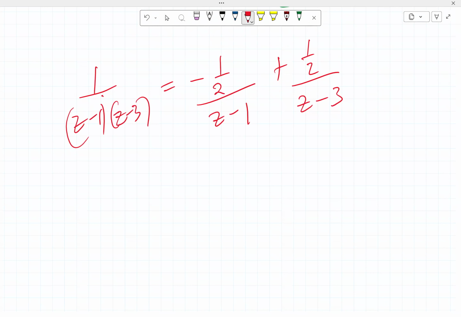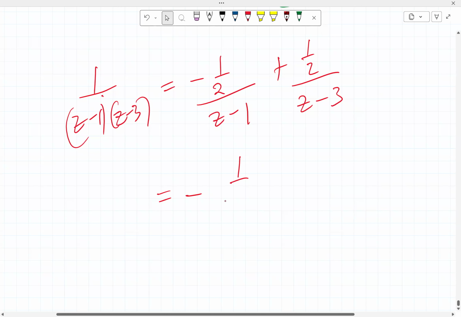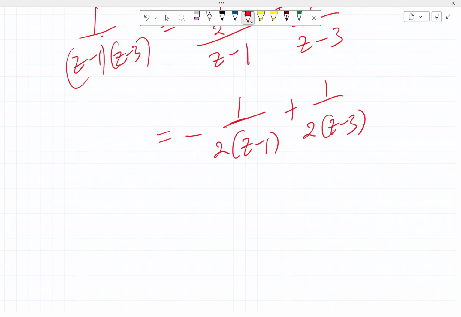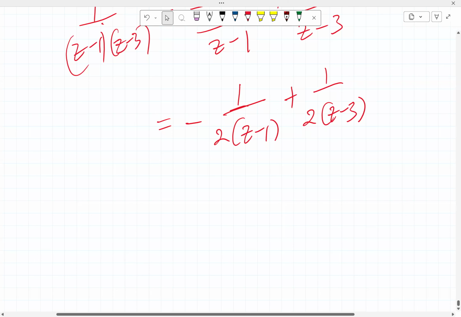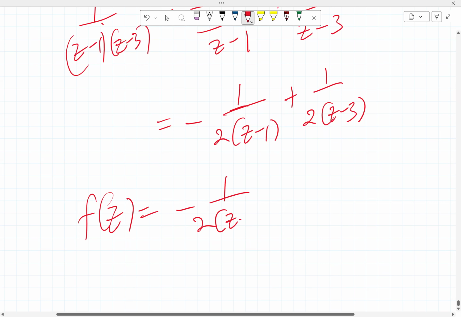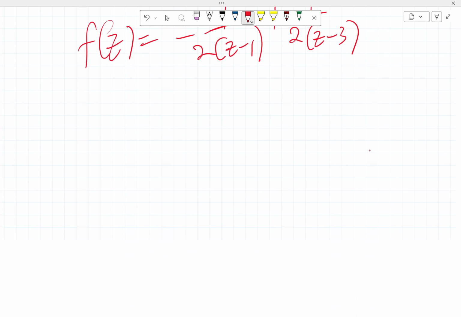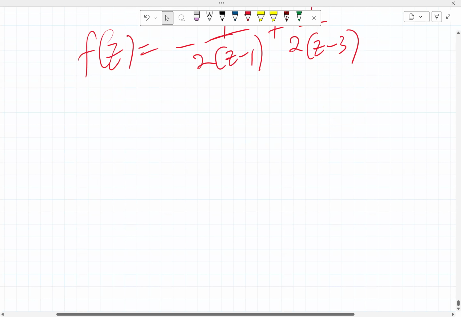So that means that we have minus 1 over 2 into z minus 1 here plus 1 over 2 into z minus 3. So with that in place, then we can say that f of z is equal to minus 1 over 2 into z minus 1 plus 1 over 2 into z minus 3. So we have taken care of that.